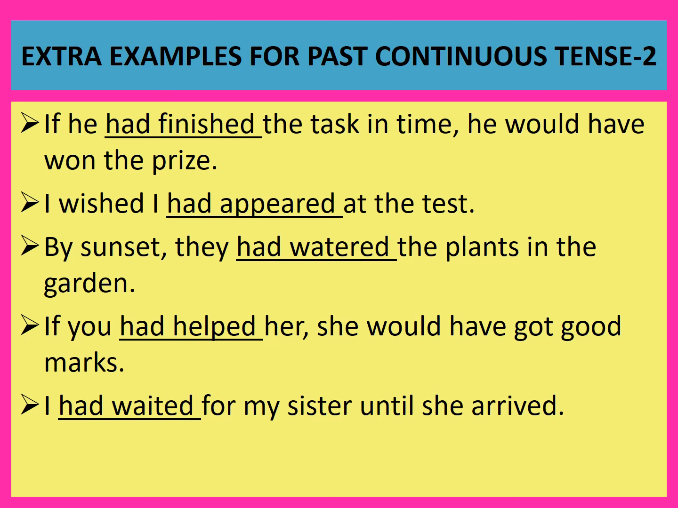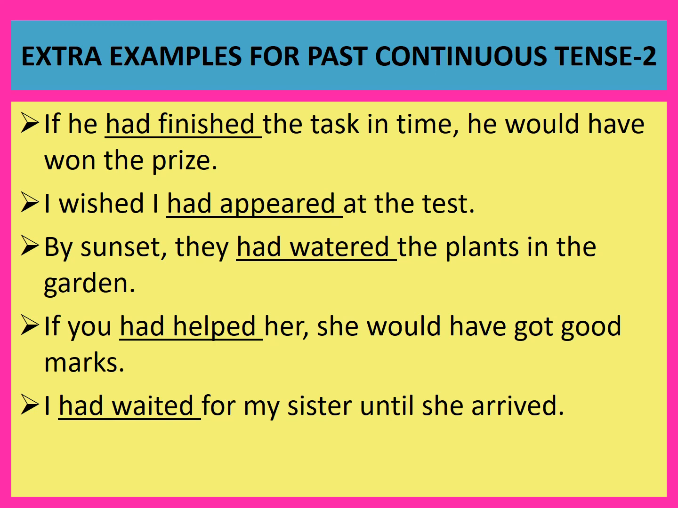A few more examples. Let us pay attention to the past perfect verbs. If he had finished the task in time, he would have won the prize. Conditional clause. If he had finished the task in time, had finished, past perfect. I wished I had appeared at the test. Unfulfilled wish. I wished I had appeared at the test. Had appeared, past perfect.